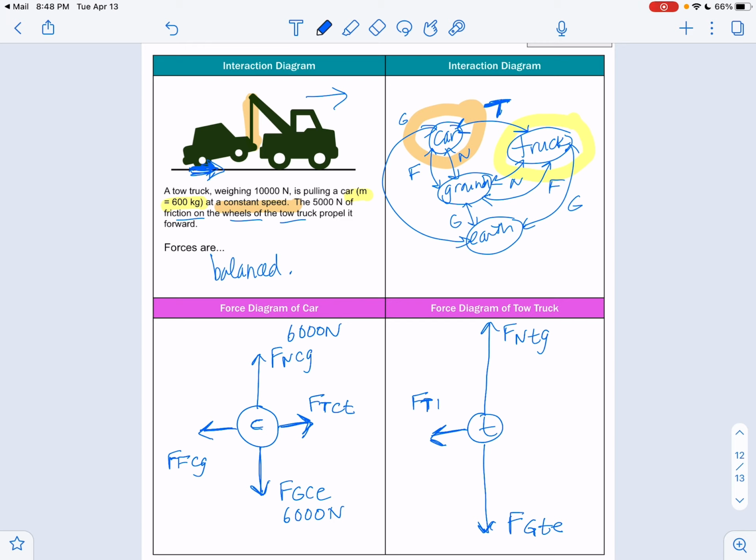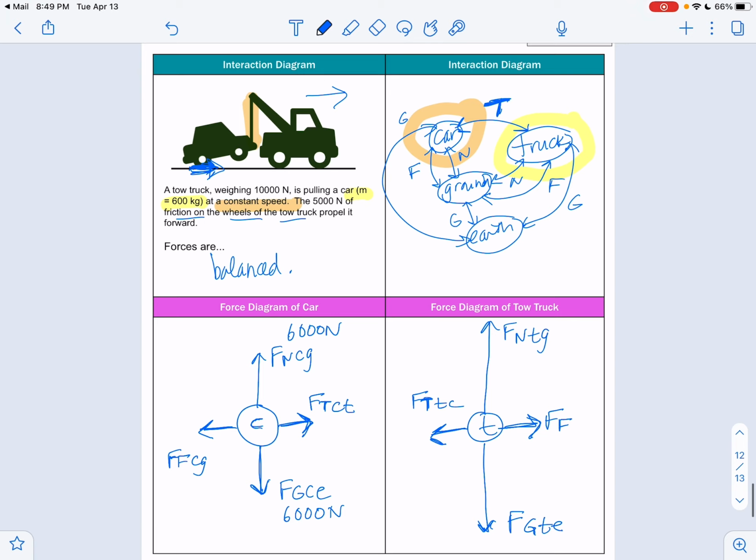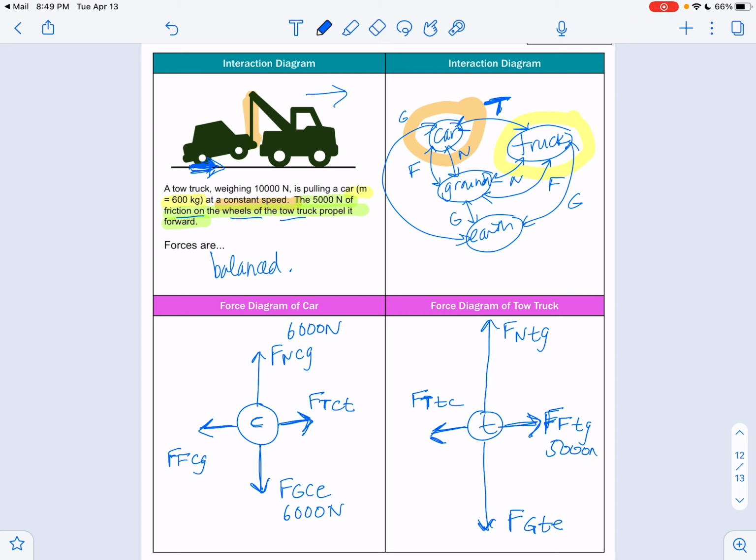So force, tension, truck, car. And it says that the friction on the wheels, that engagement of the wheels against the ground, is what's propelling this forward. Force, friction, truck, ground. This is the one that it tells us 5,000 newtons of friction propel it forward. So this is the one that's 5,000.